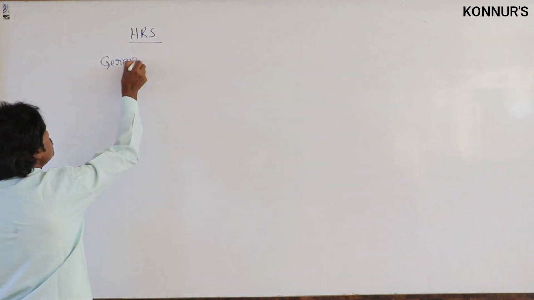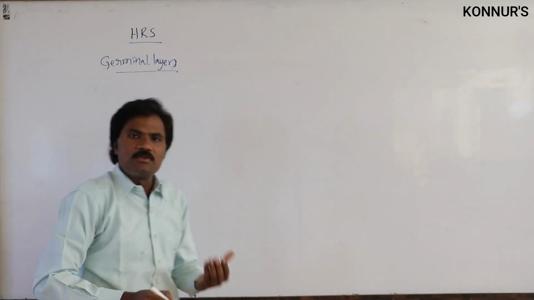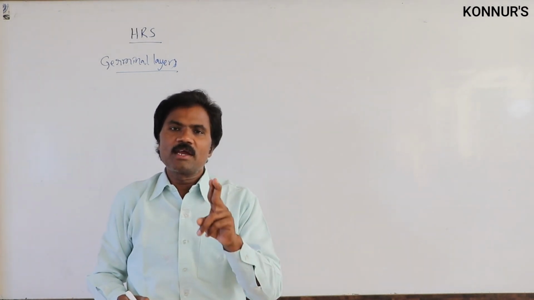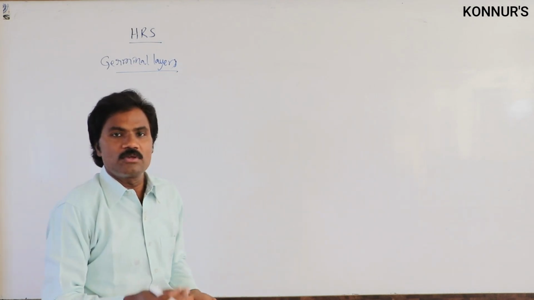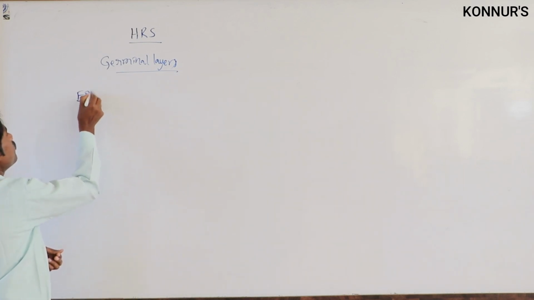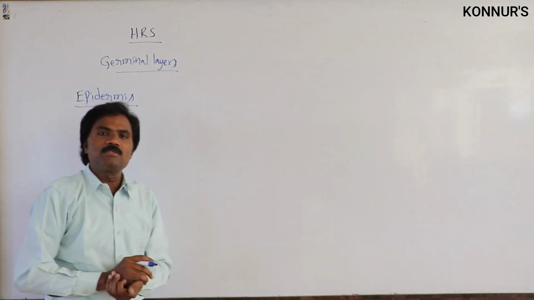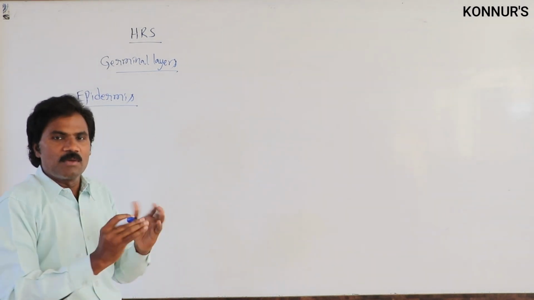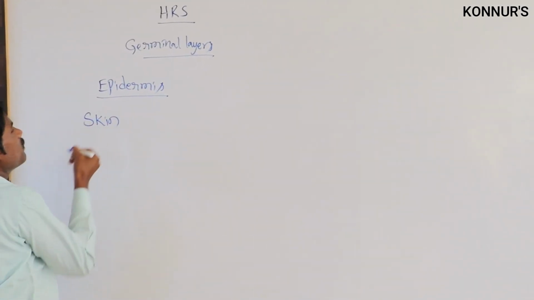Normally, these three germinal layers, ectoderm, mesoderm and endoderm, develop in the second week of pregnancy. In these, what organs, tissues and organ systems are developed? First, from the epidermis, that embryonic layer, the skin is formed.